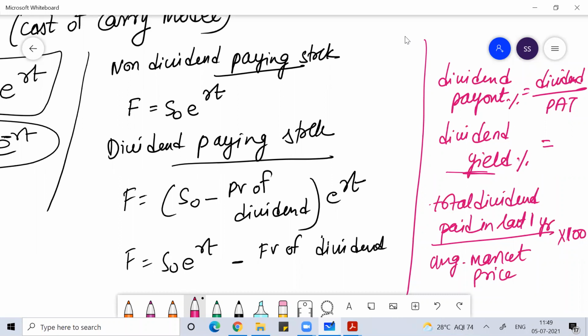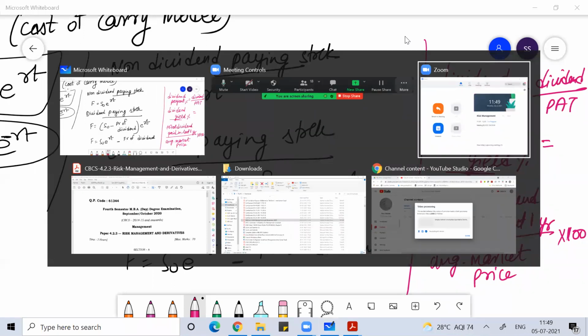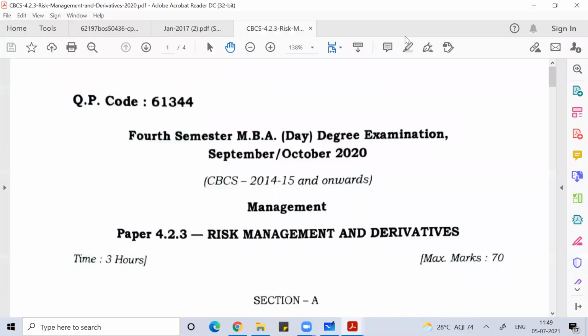So whatever from the profit the company gives as dividend, that is called dividend. And the part of earning which is retained by the company is called retained earning. So you must be clear about these things. As an investor, what I'm looking for, either I look for dividend yield or I look for capital appreciation.